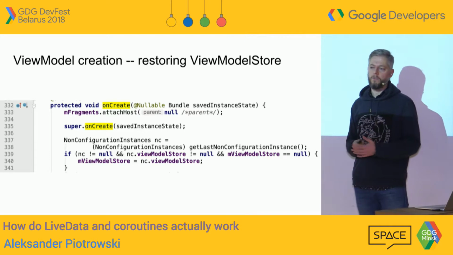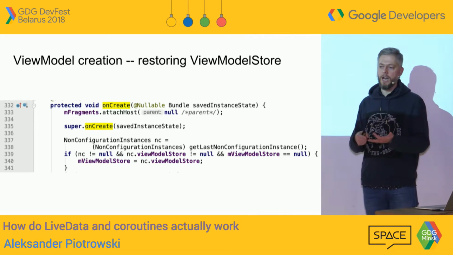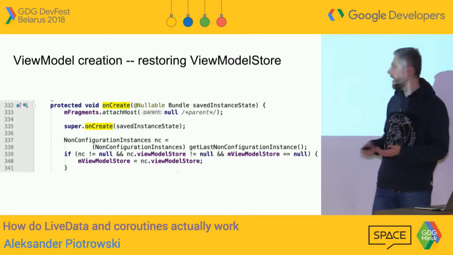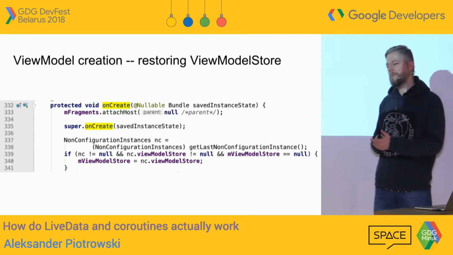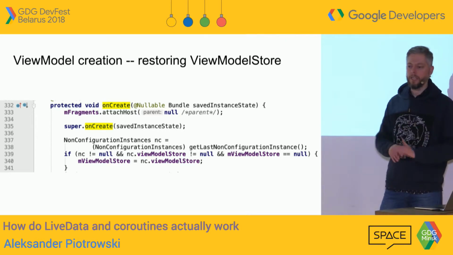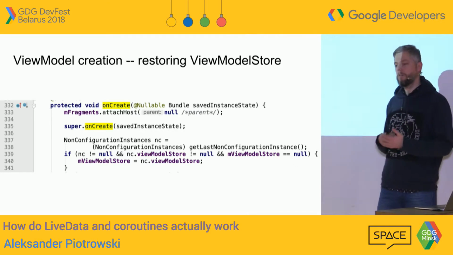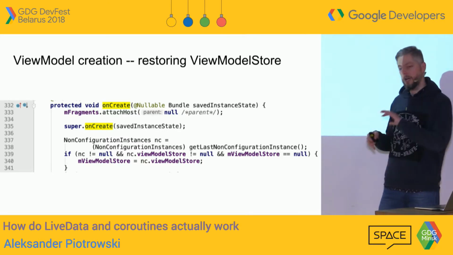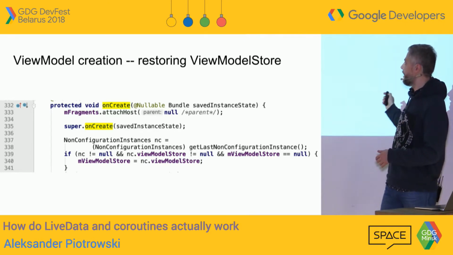So the whole magic of surviving configuration change is not to be live data, it's not to be lifecycle aware, but it's to be a view model that is being created through a view model store. So that's that. It's basically a hash map. That hash map could keep everything in memory. It's only keeping view models because there's a method to get a view model, and that's the only method the hash map has. So we cannot put anything else in there. But the whole magic of surviving configuration change is just a hash map that's kept in memory, keeping references to all the items that are supposed to survive configuration change. And there is this one API call.